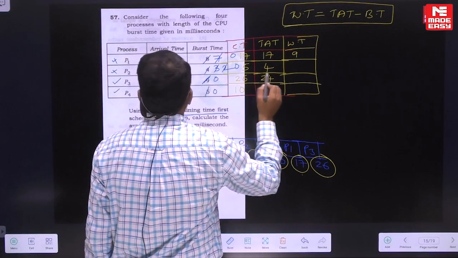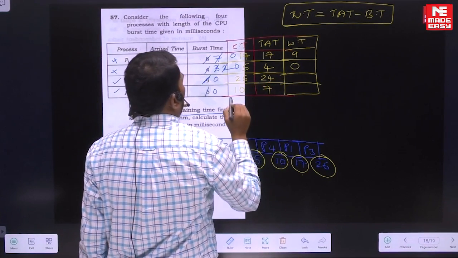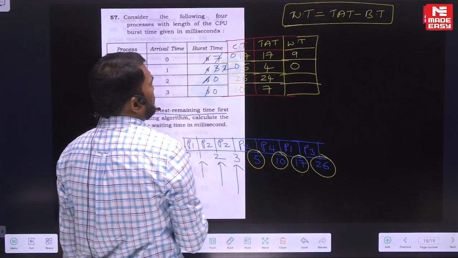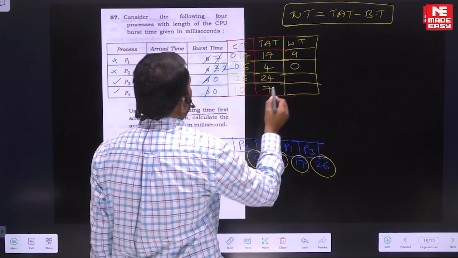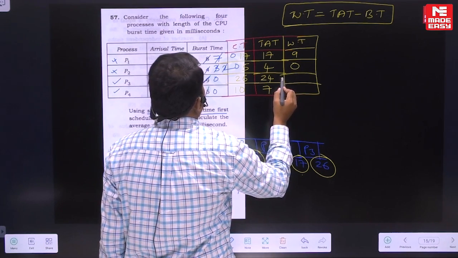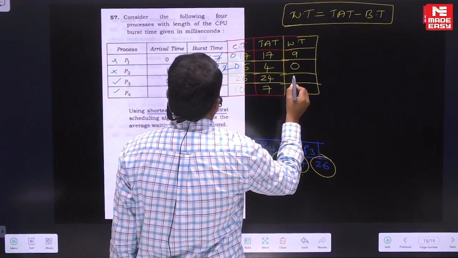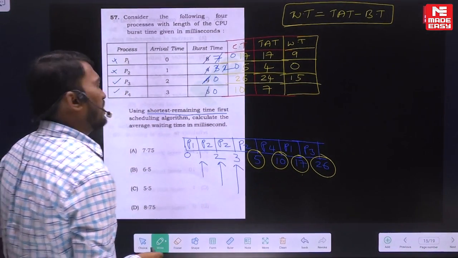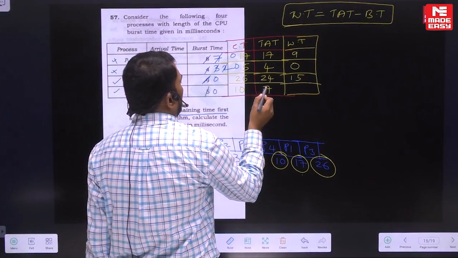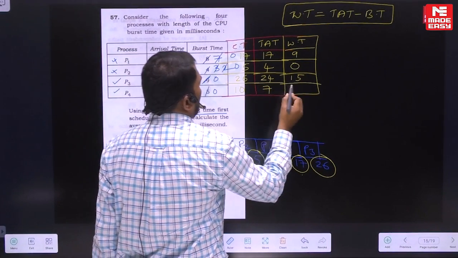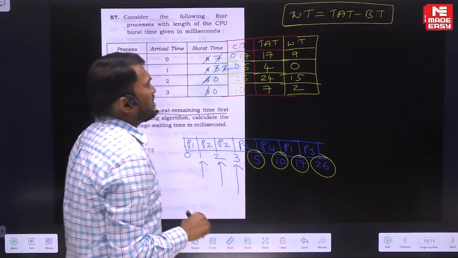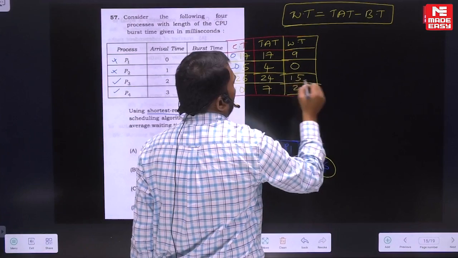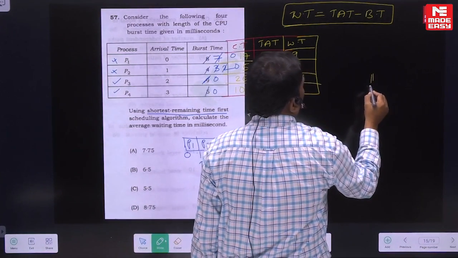Correct. And 4 minus 4, so that is 0. And next, 24 minus 9. How much is that? 24 minus 9, that is 15. Is that correct? Next is what? This one, 7 minus 5, that is 2. Fine, so let's make the calculation of whatever is pending. So 9 plus 2, 11, 11 and 15.